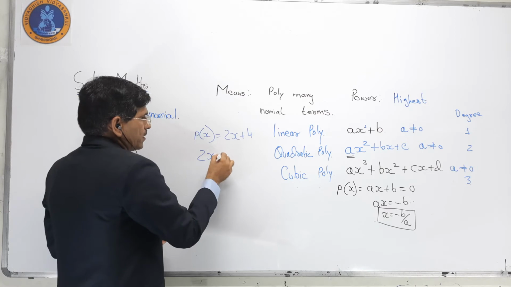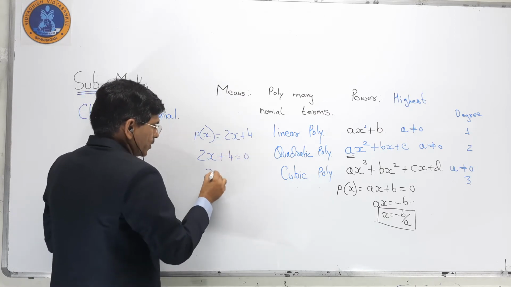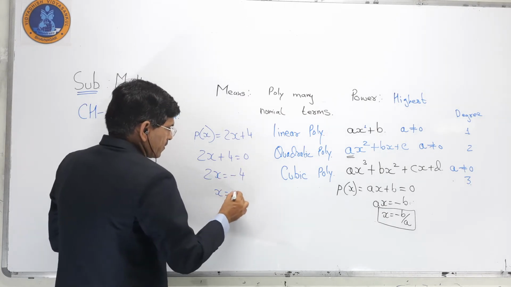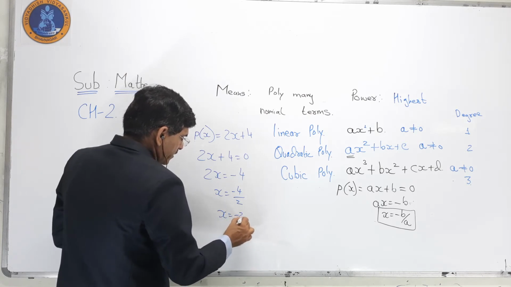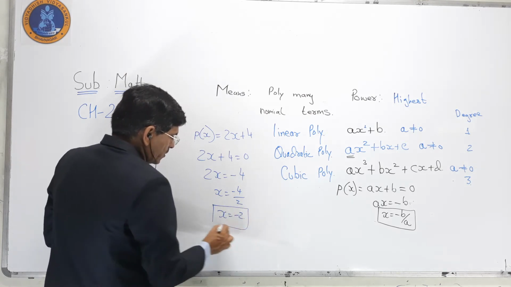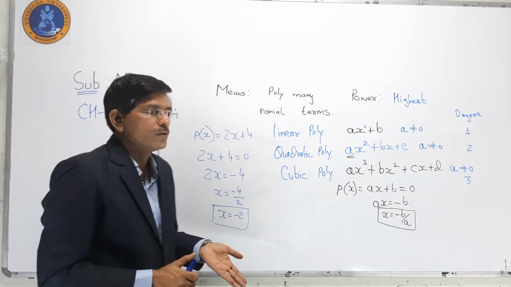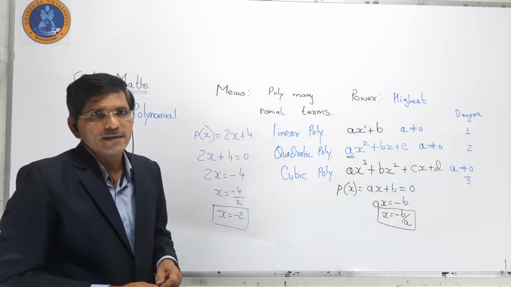So 2x plus 4 is equal to 0, 2x is equal to minus 4, x is equal to minus 4 upon 2, x is equal to minus 2. So it is easy. Or we can get the value directly by using x is equal to minus b by a.